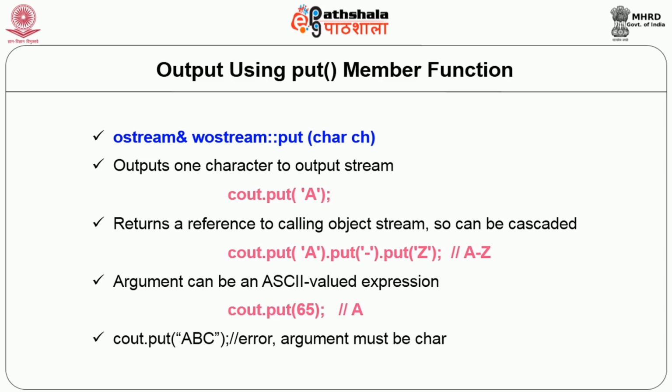Anyways, we can use the character in ASCII also. So we can very well say cout.put(65). The corresponding ASCII character, capital A, will be displayed.